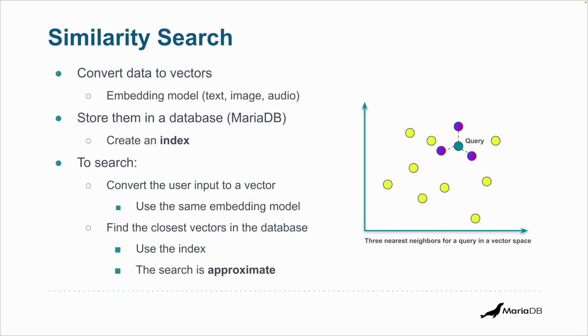So in order to search, you convert the user input to a vector using the same embedding model. You cannot use a different one. It has to be the same number of dimensions, and the same meaning, whatever is the meaning of each dimension should be the same, and that means using the same model. Then you find the closest vectors in the database. That's where you would use the index. And when you use an index in MariaDB, the search is approximate.